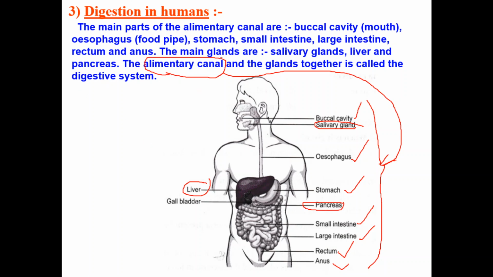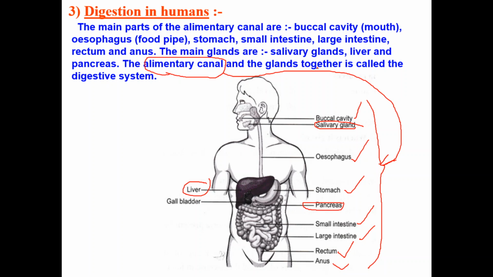And if you see the alimentary canal, this one is known as the alimentary canal. I told you, the alimentary canal and glands together constitute the digestive system. If I ask you to write the parts of the digestive system, at that time you should take care. You should mention both glands and the parts of the alimentary canal. If I ask you to write the parts of the alimentary canal, no need to mention glands. Please remember that one.